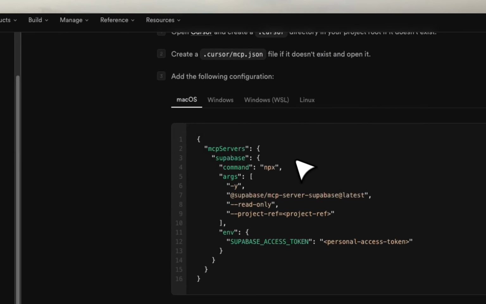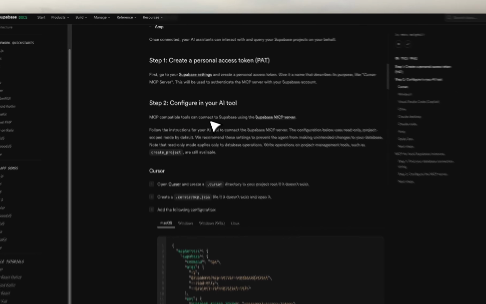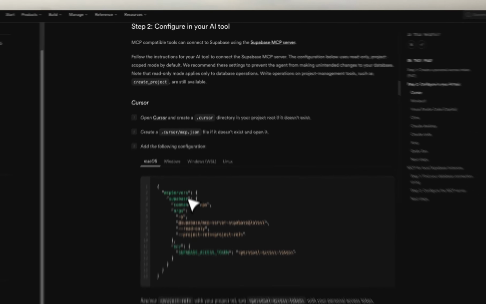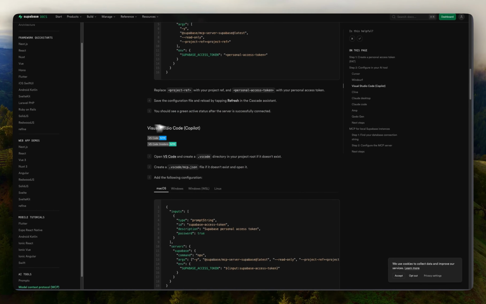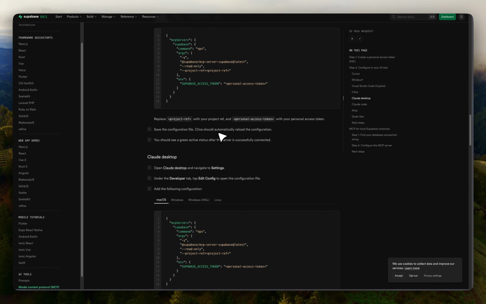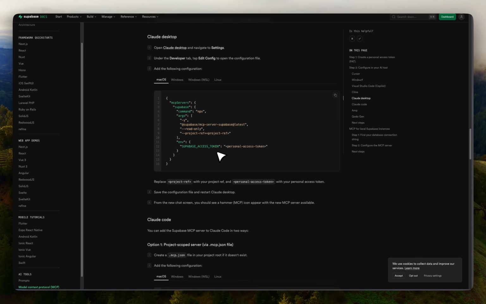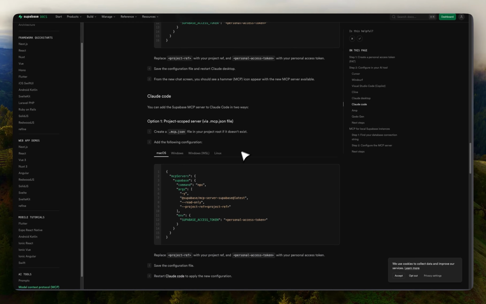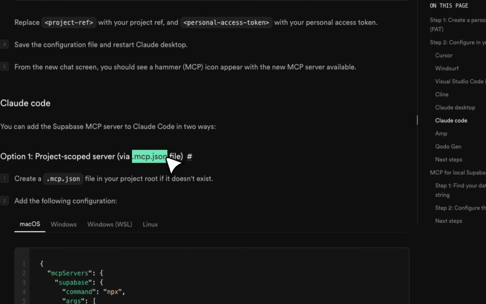If I go back to the other documentation, you're going to see that they have a way to install for each one of these projects. You have the Cursor one, you have Windsurf, and then you have Visual Studio Code, Cline, and Claude Desktop, and Claude Code. So what it says here to do is to open the project and create a .mcp.json file. So we're going to go ahead and do that.